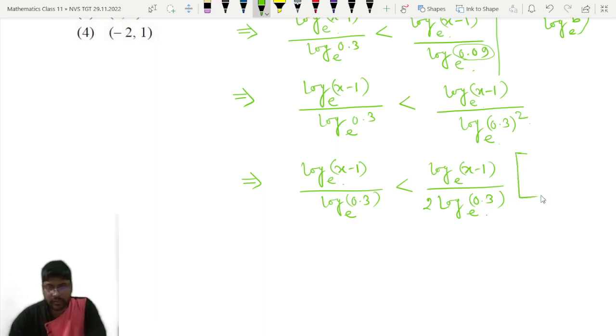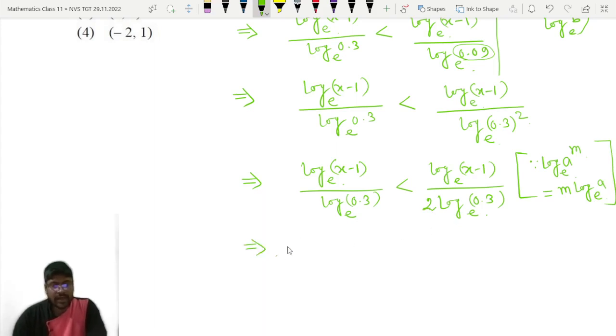Now where are we getting this from? As we know, log of a to the power m to the base e, whatever the base may be, that will become m into log of a to the base e. By using this formula we have written this, taking 2 to the left side of log.